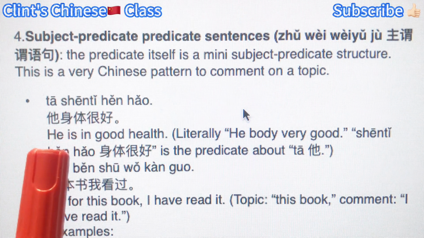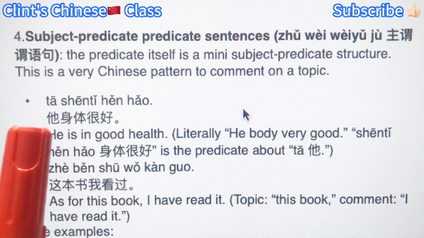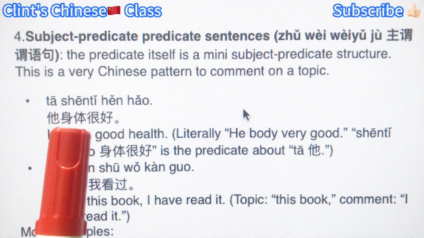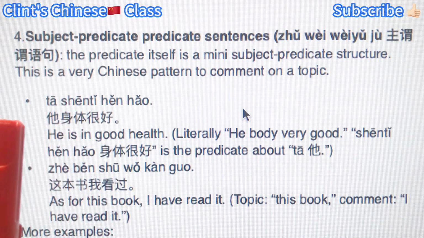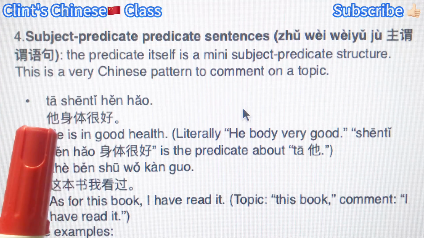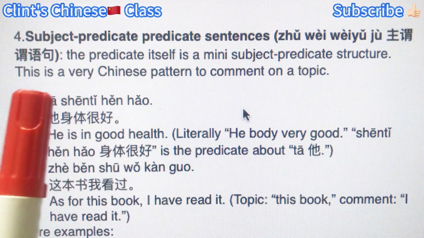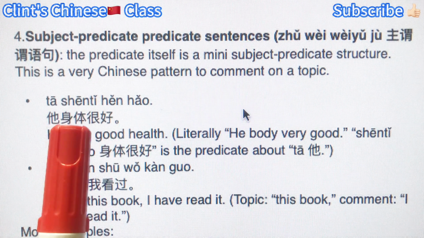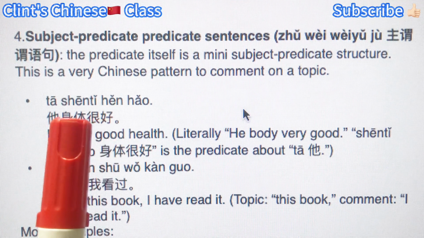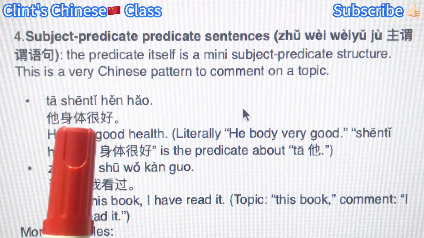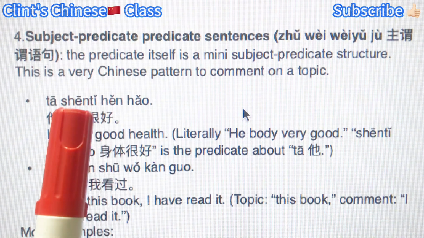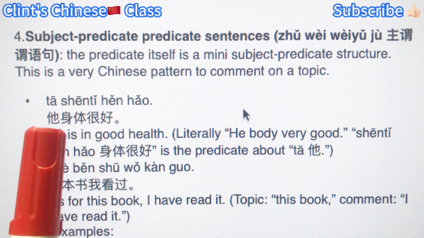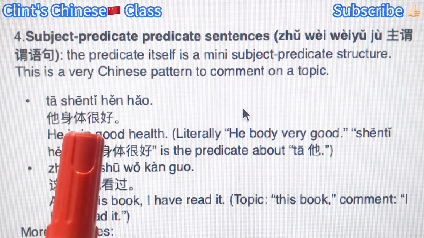Let's take a look. He is in good health. 他身体很好. So here, 他 is the subject of the whole sentence, right? And then we have this 身体很好. This is definitely the predicate of the whole sentence, because we already have the subject, and then this whole phrase is the predicate.